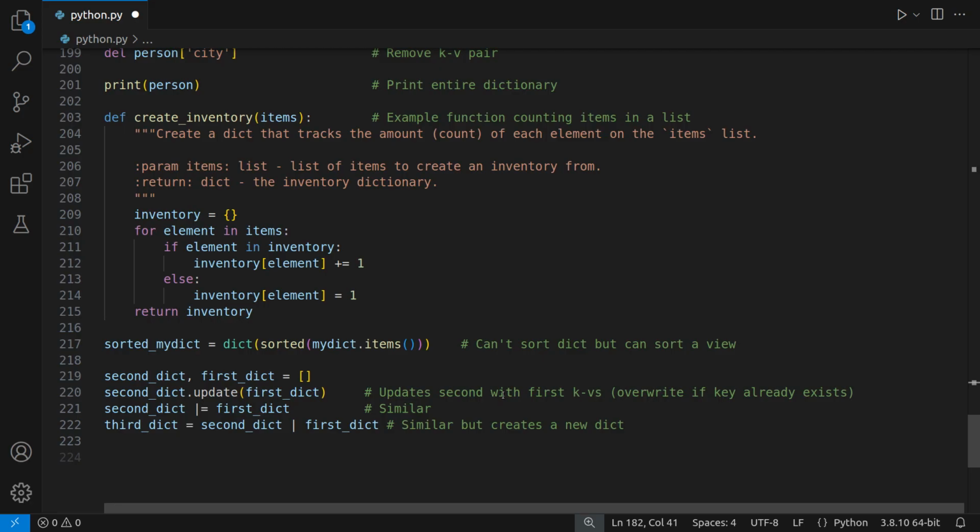Now if the second dictionary already has keys that appear in this first one, then because we're updating the second dictionary, remember, if there are keys in here that are already in here, it will overwrite them, and this will take precedence, this will dominate, because this is being acted on with this new dictionary, if you like. This is very similar. You can use pipe equals, and this is all. And if you use just pipe alone, this is also similar, but it will create a new dictionary. It will not update second dict, so you have to assign it as a new variable, like third dictionary.